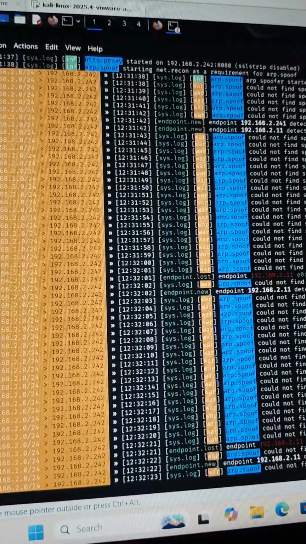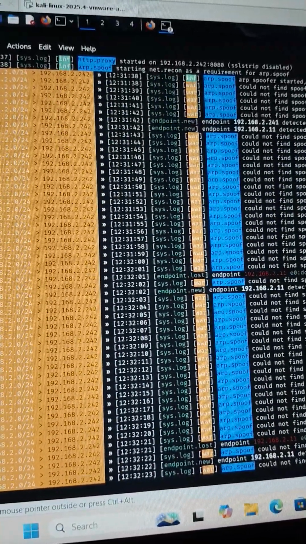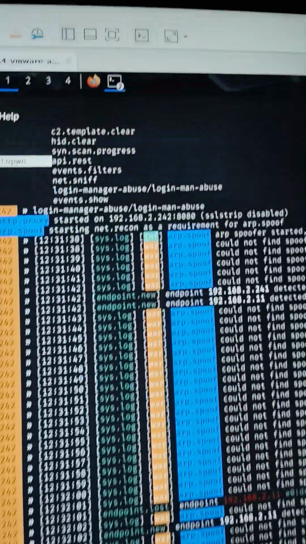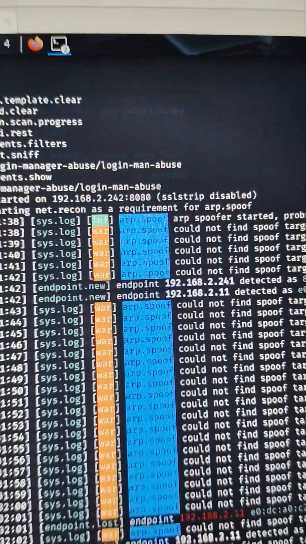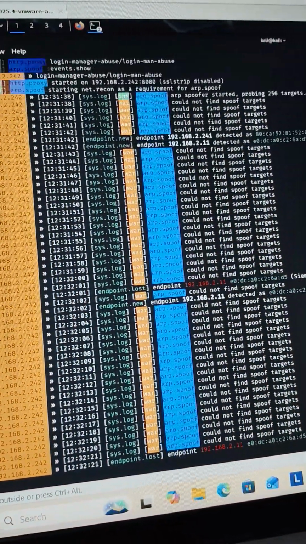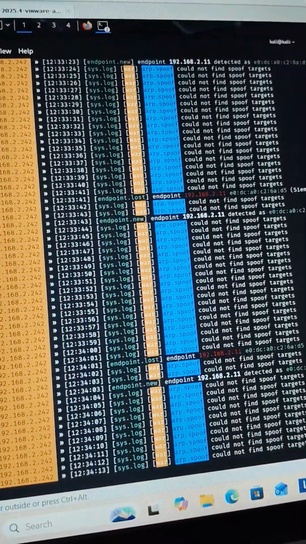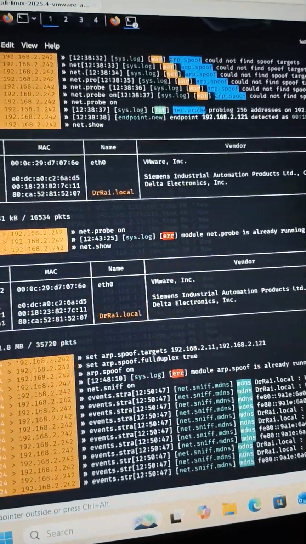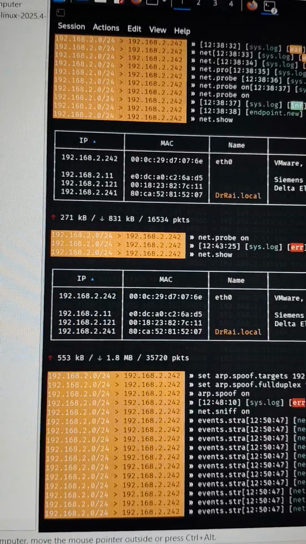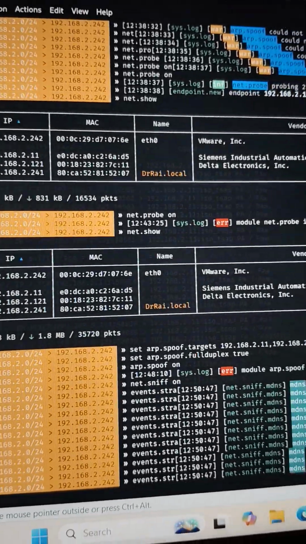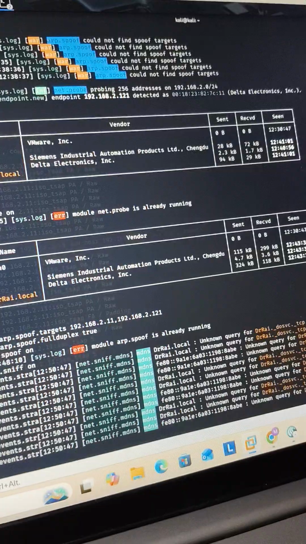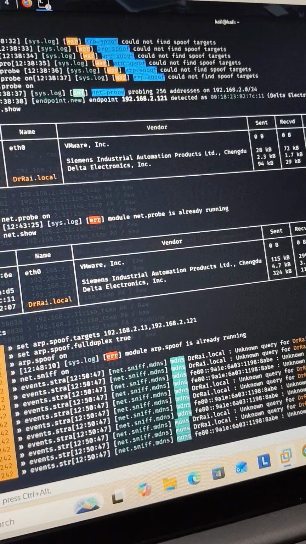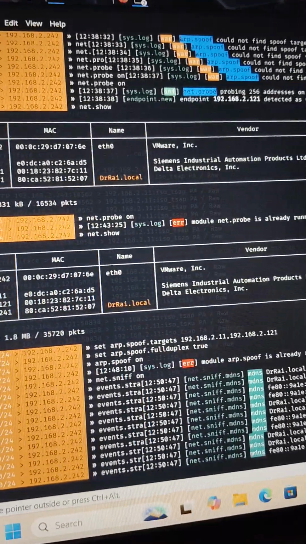that we have started Bettercap from 242 and the port was 8080. SSL strip disabled and could not spoof. So actually, it is not ARP spoofing. We are just scanning, and as a result you will see that we have all three IPs along with the MAC and information: VMware, Siemens, and Delta Electronics. Delta is for the HMI, Siemens is for the PLC.